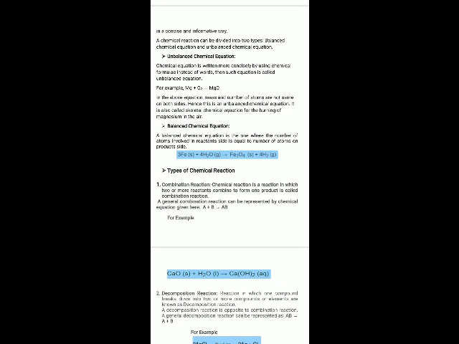Yes, the most important thing, students, see the physical state. What is physical state? Near Fe in brackets a small letter s means Fe, meaning iron, is in the solid form, while on the right hand side also we can see the ferrous oxide, meaning Fe3O4. It is also in the solid form, and four molecules of water, meaning H2O.